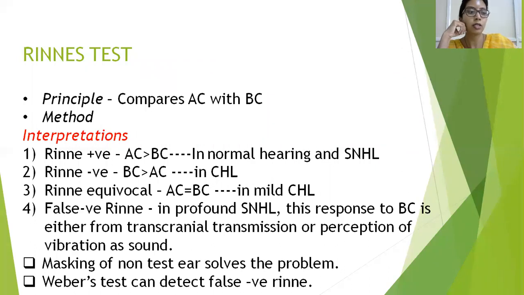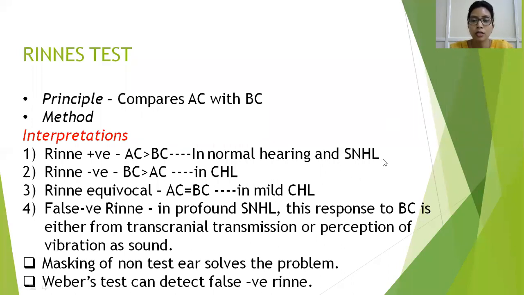Once the patient stops perceiving this bone conduction, you ask the patient to indicate with a raised finger. Then you transfer the tuning fork anteriorly to test for air conduction. In a normal patient, after you transfer the tuning fork from behind to anteriorly, the patient must still be hearing the sound. This is a Rinne's positive, that is, air conduction is more than bone conduction. This is seen in normal hearing and also in sensorineural hearing loss.